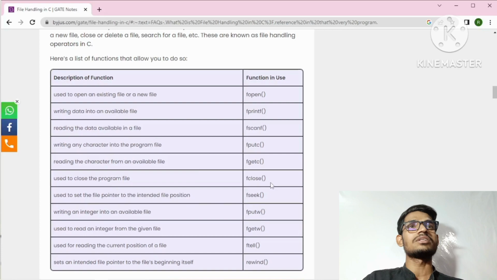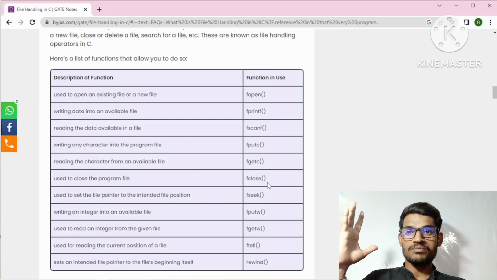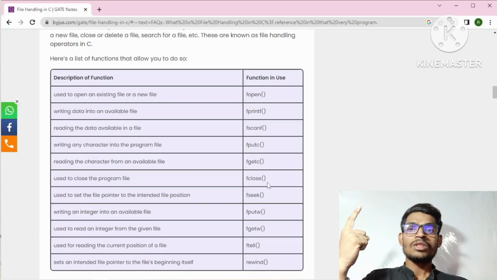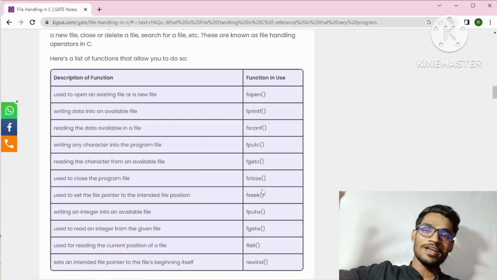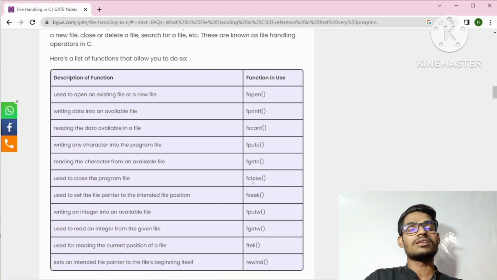I want to tell you something: if you have opened your file the first time in read mode, and then you want to write something, we can close the file and then open it again. Before reopening, we use the fclose function and then we can open. I hope you have clarity on the use of fclose.